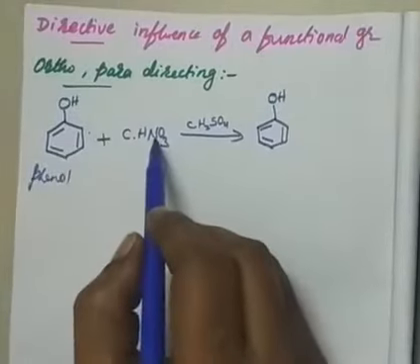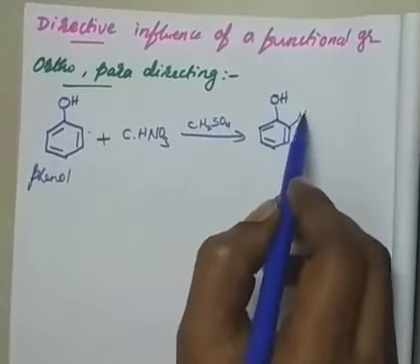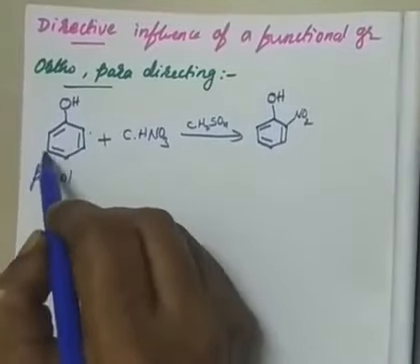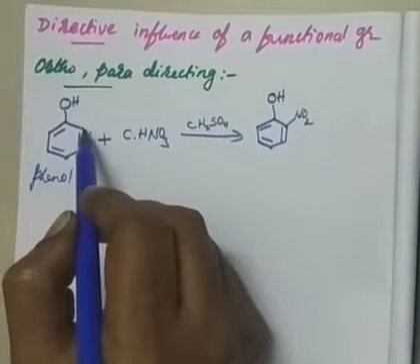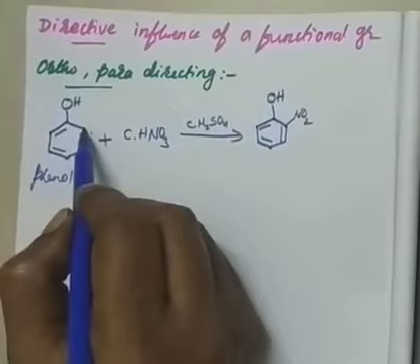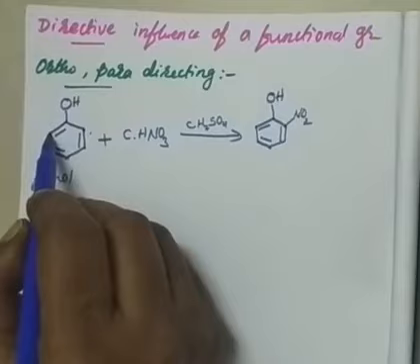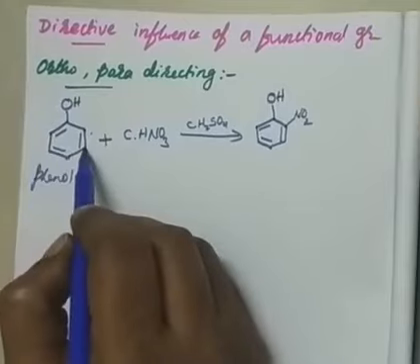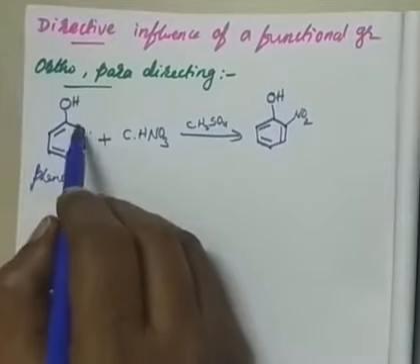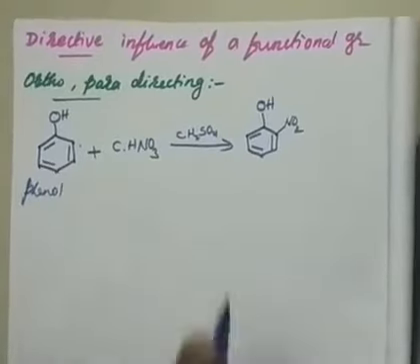Now, what is extra? I have to write nitro. Nitro can replace the hydrogen at this position. There are 5 hydrogens, but only 3 different types, because these hydrogens are identical. If I replace this hydrogen, I get 2-nitrophenol, or if I remove this hydrogen also I get 2-nitrophenol. If I remove this hydrogen, 3-nitrophenol. If I remove this hydrogen also I get 3-nitrophenol. Therefore only 3 possibilities, as I said already.